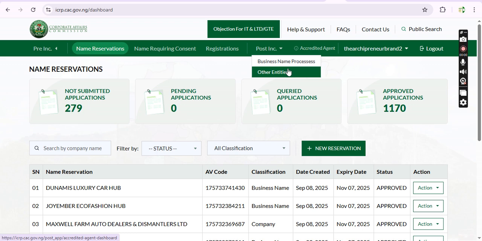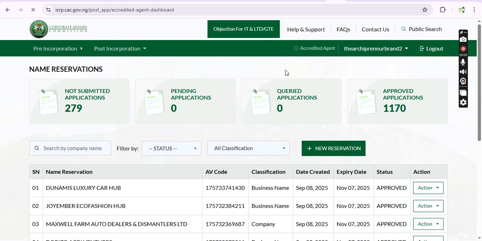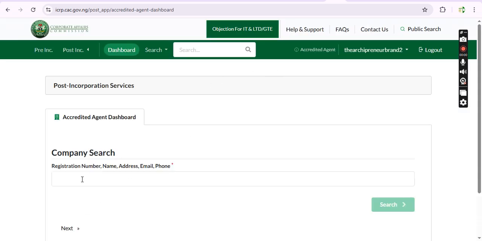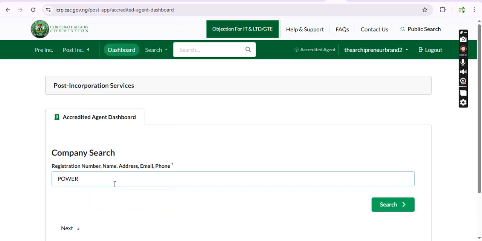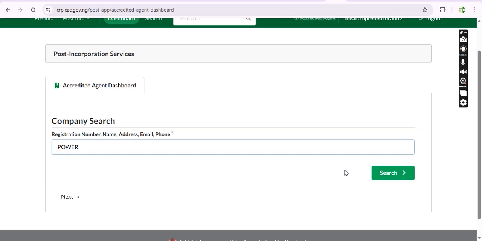At least it will reduce the way the site is being jam-packed with a lot of information. And also, you know, sometimes when you are looking for a particular company and you do not have the RC number, if you decide to type the name, like I type power here, it will limit the search.